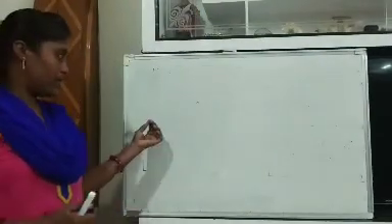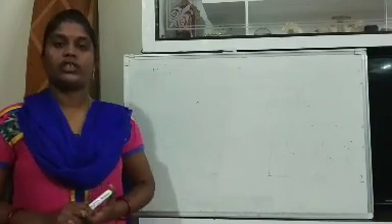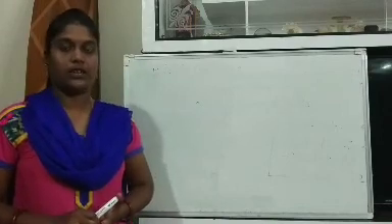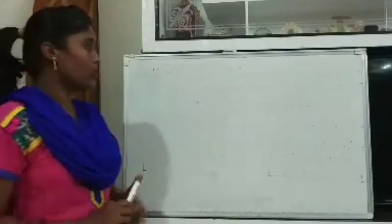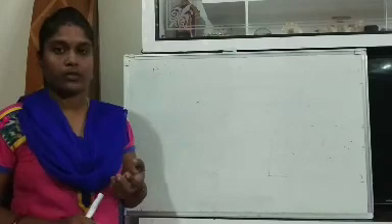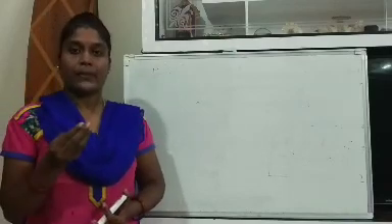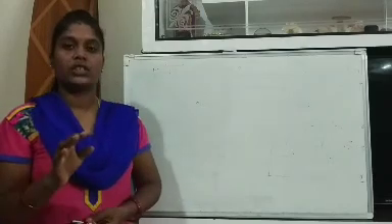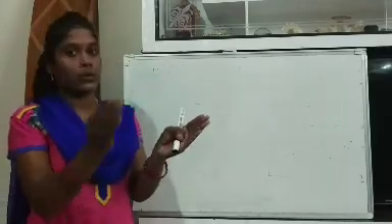Already in the previous lesson I told about friction. What is friction? Friction means a force which opposes the movement of an object, or a force which resists the movement of an object. With less friction, what will happen? The object will move very fast. With more friction, the object will move slowly. It opposes the motion, acting in the opposite direction.